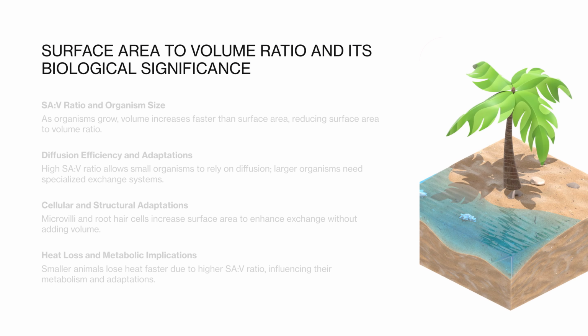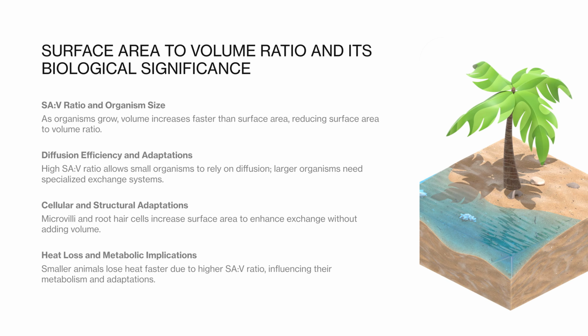Surface area to volume ratio, SAV, is a fundamental concept in understanding why organisms need specialized exchange surfaces. As an organism increases in size, its volume increases faster than its surface area. This means that for larger organisms, there is less surface area available per unit volume for exchange to occur. For example, a small organism such as a flatworm has a high SAV ratio, allowing it to rely on diffusion across its body surface. In contrast, mammals have a very low SAV ratio and therefore require lungs, a circulatory system, and ventilation to meet metabolic demands.